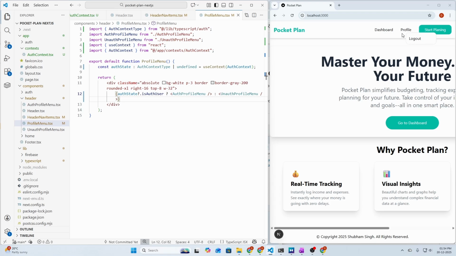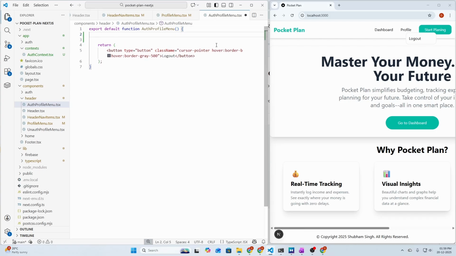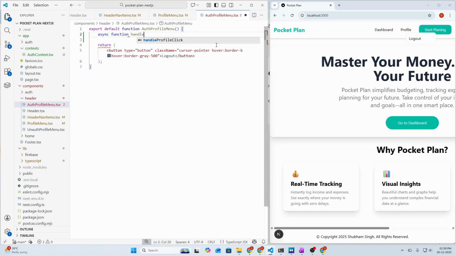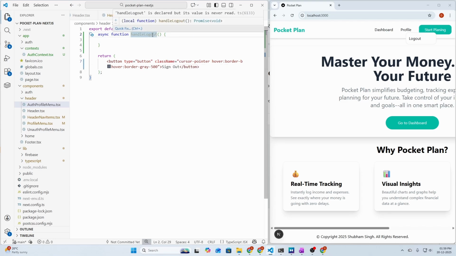And I think we currently don't have any logout functionality. Let's check it. Auth profile menu, and we only have a button here that shows logout. So we need to add the functionality to log out a user. So let's do that only. So let's add the functionality of logout. So first we need to create a function here, async function, and call this handle sign out. Let's say sign out instead of logout. So sign out, and here also sign out,